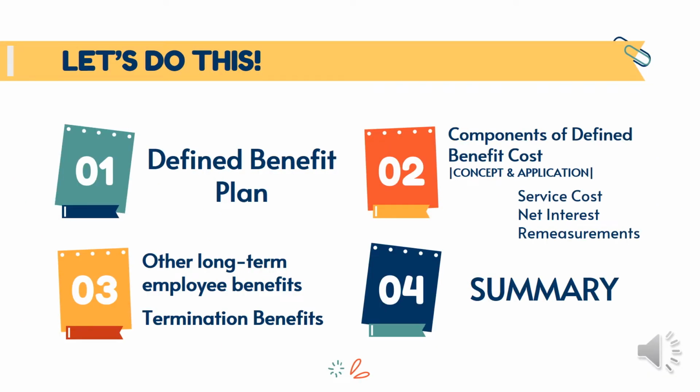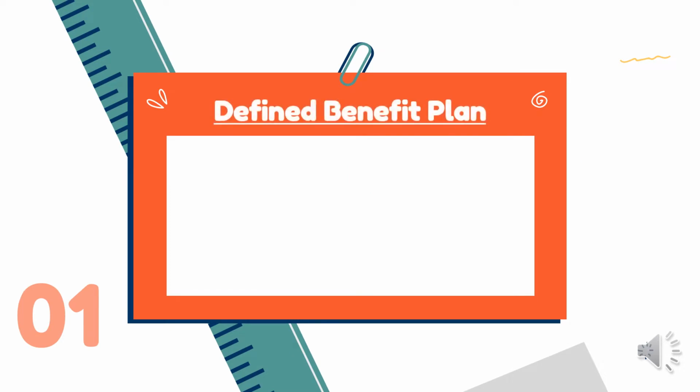This lesson is divided into four parts. First, defined benefit plan. Second, components of defined benefit cost. Third, other long-term employee benefits and termination benefits. And lastly, summary. First is defined benefit plan.